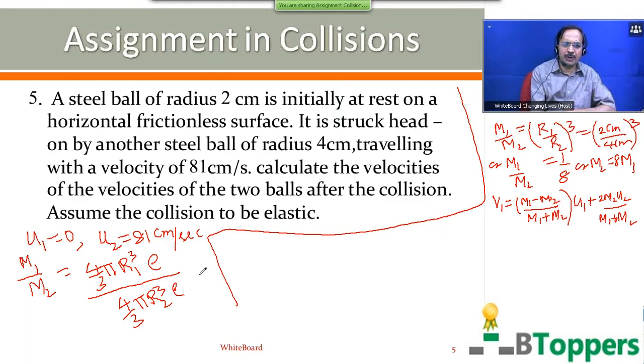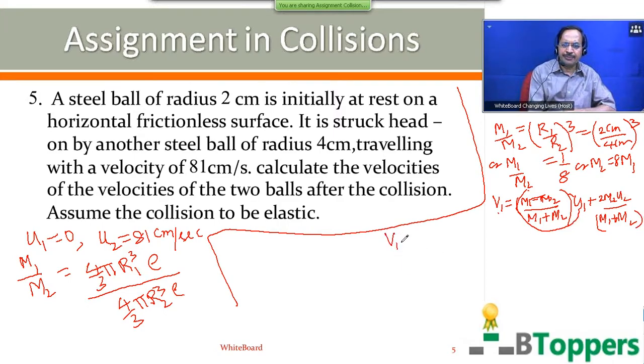Here the initial velocity of the first ball is 0, therefore this term will vanish, become 0. Only the second term exists. So V1 can be written as 2 m2 u2 by (m1 plus m2).